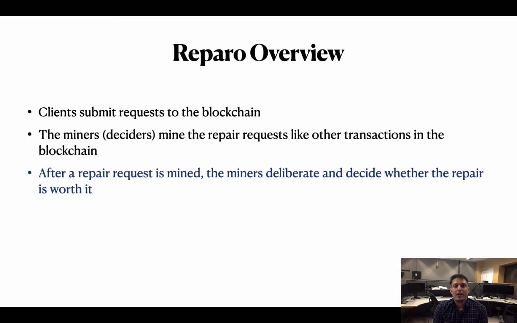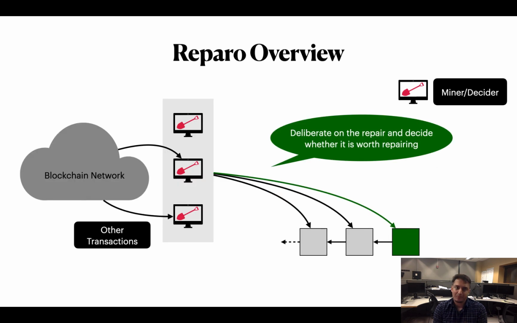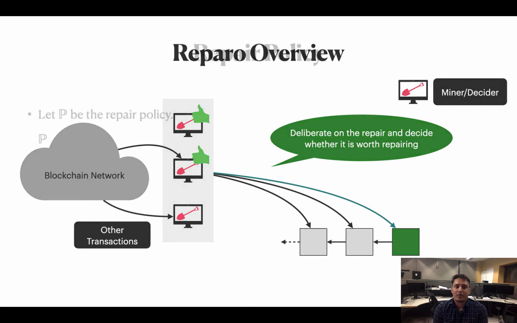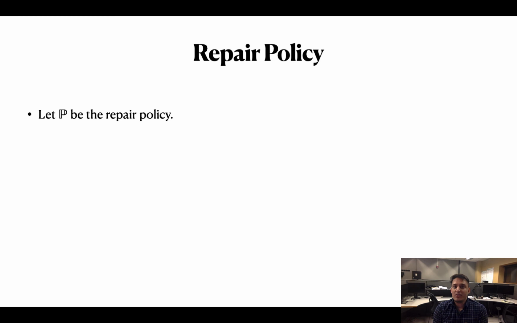Now that a repair request is mined, the miners discuss and deliberate whether this repair is worth fixing. The miners decide whether the repair is worth fixing by discussing is it actually a bug. The community discussions ensue on forums and mailing lists. After deliberation, the miners decide whether the repair needs to be actually performed. We'll take a brief pause here to discuss the repair policy.